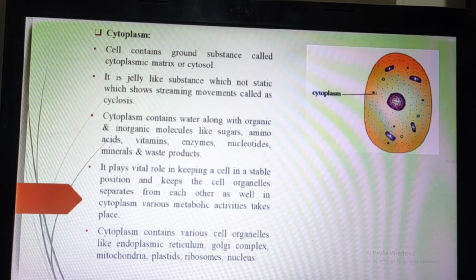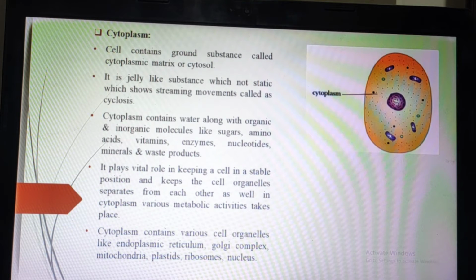So it has the capacity to stabilize the positions of all the cell organelles and keep them separate. We have seen in a previous chapter that all tissues are differentiated from each other.